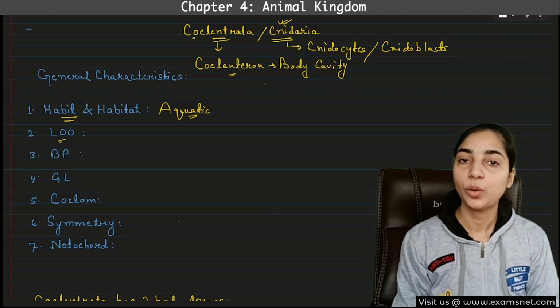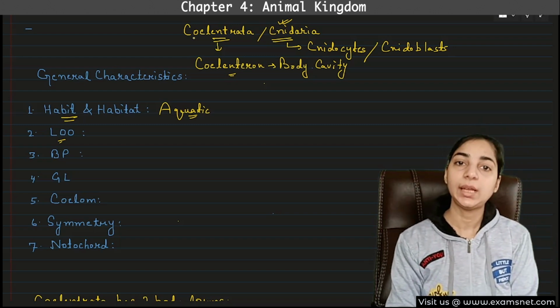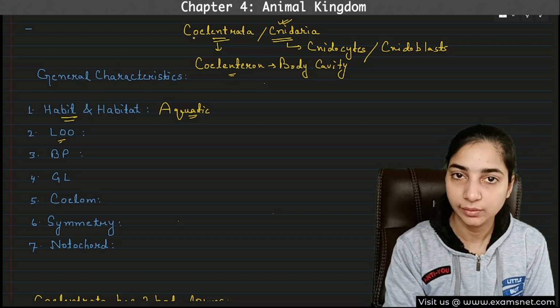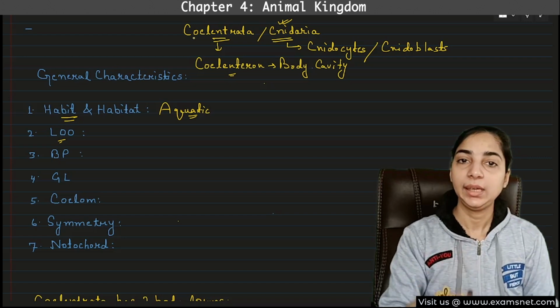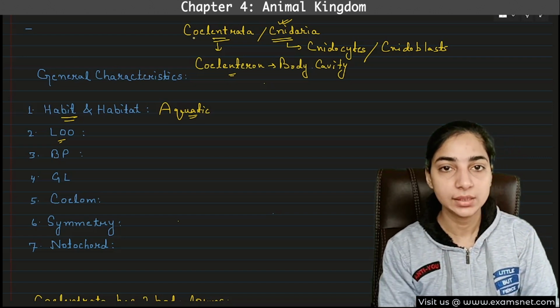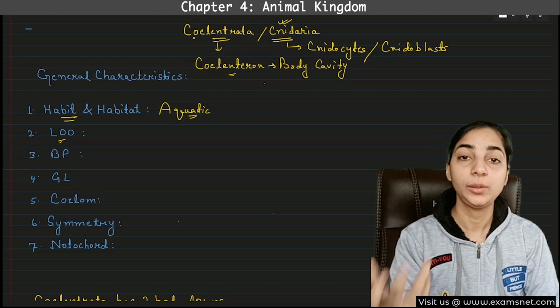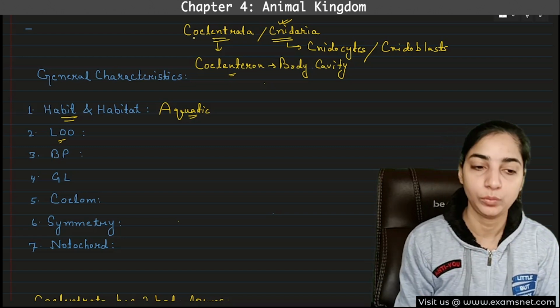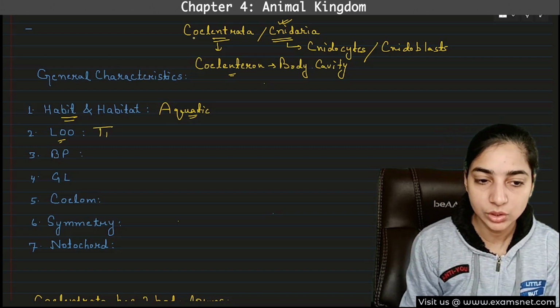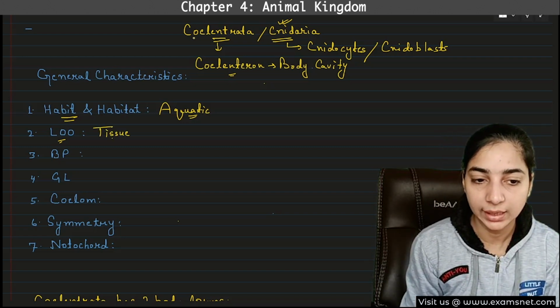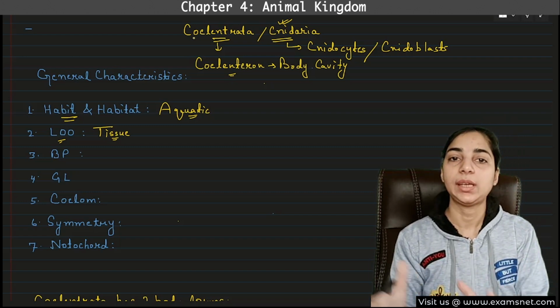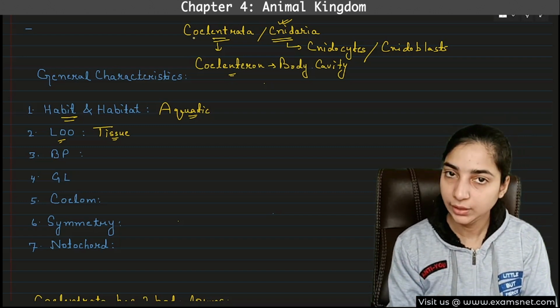Then what about the level of organization? We have discussed that only in Porifera there is cellular level of organization, whereas in Coelenterata and the next one, that is the Ctenophora, what will be the level of organization? Tissue level of organization. Because in their case the cells are organized into tissue to perform specific functions.